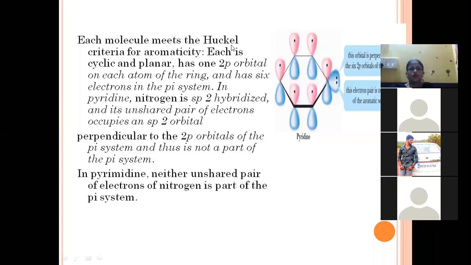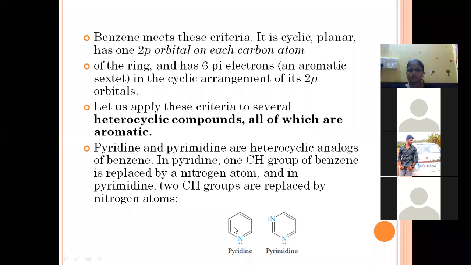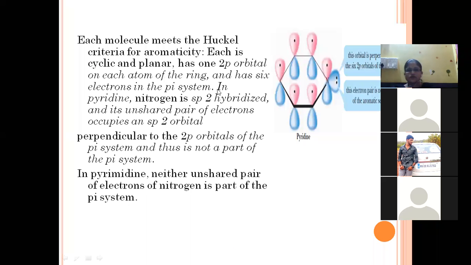Each molecule meets the Huckel criteria for aromaticity. Each is cyclic and planar, that is pyridine is cyclic and planar, has one 2p orbital on each atom of the ring and has 6 pi electrons. See, inside the ring there is resemblance to the benzene ring. So they all have 6 pi electrons.